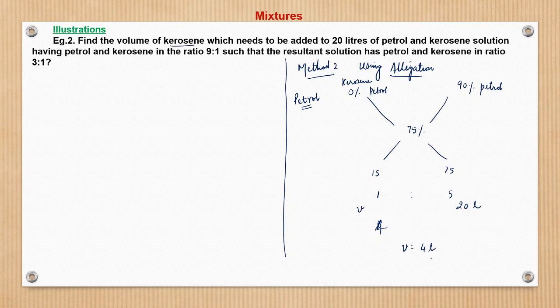This is one way. However, when we use the Q1 is equal to Q2 concept, again, what happens?